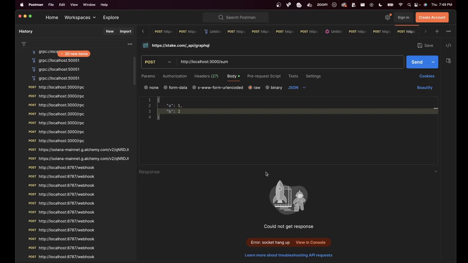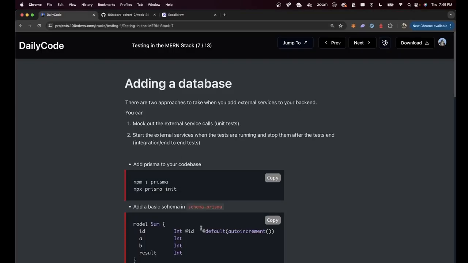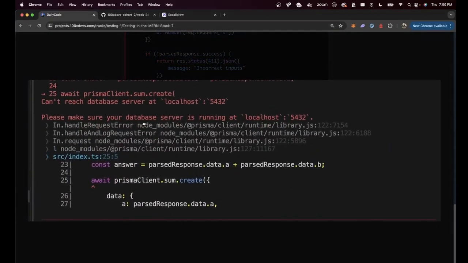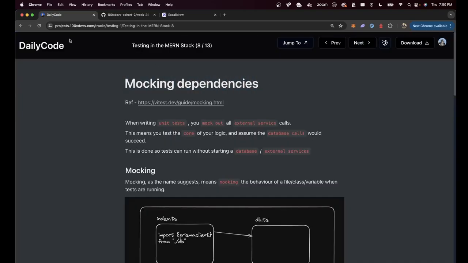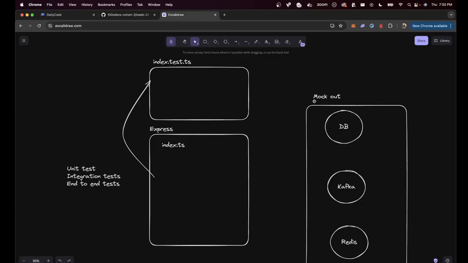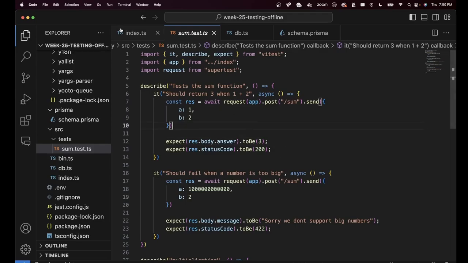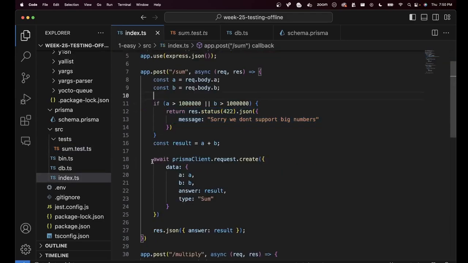If you go to the slides, that's exactly what happens at the end of the last slide, which is you will see this error. You're supposed to see this error. How do you fix the error? If I go to the next slide, mocking. I talked about how you need to mock out the database calls, but how do you actually do it? What does mocking mean? What is the erroneous line over here? It is this line. When the control reaches here, there is no database and hence the request fails.